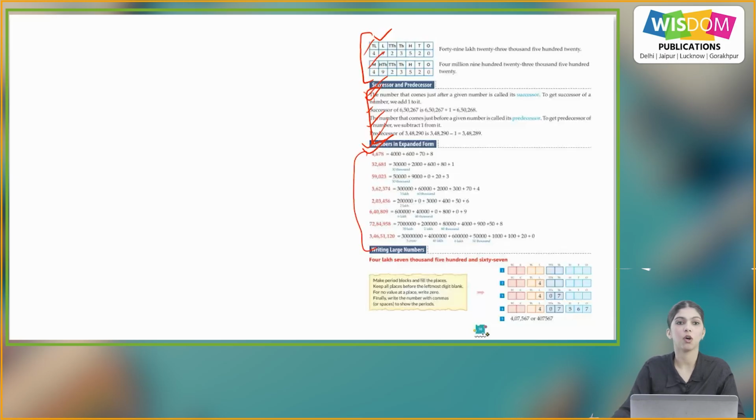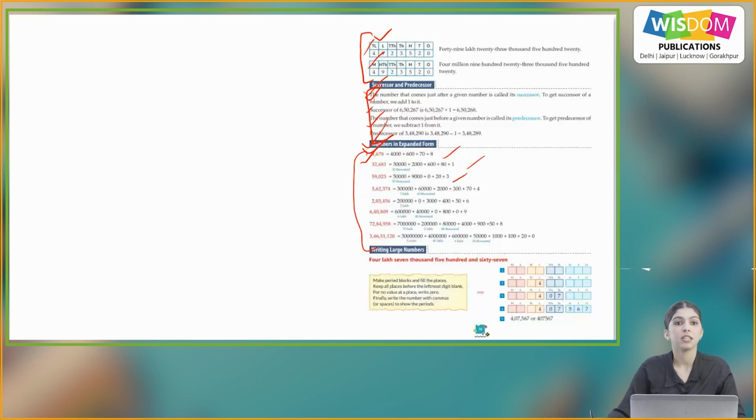So, these are all the numbers given. The first one is 4,678. So, the expanded form is 4,000 plus 600 plus 70 plus 8. Now, we have 32,681. So, expanded form will be 30,000 plus 2,000 plus 600 plus 80 plus 1.